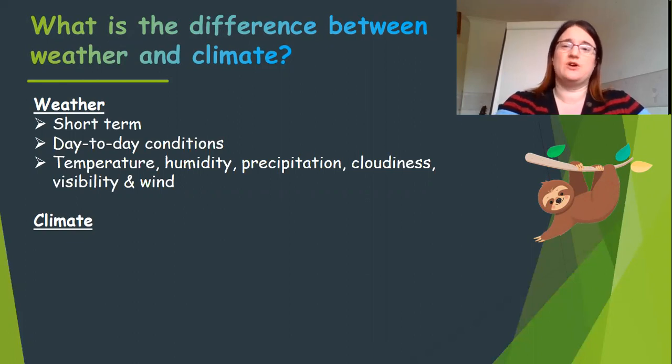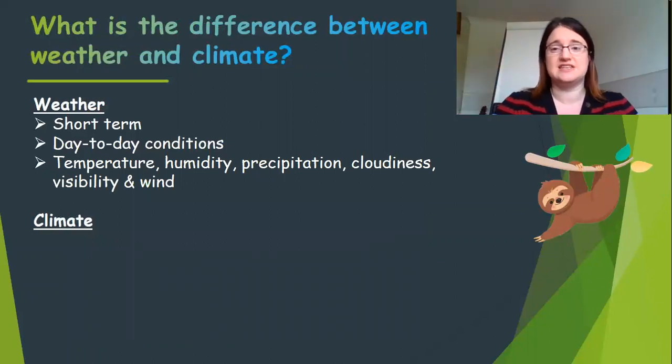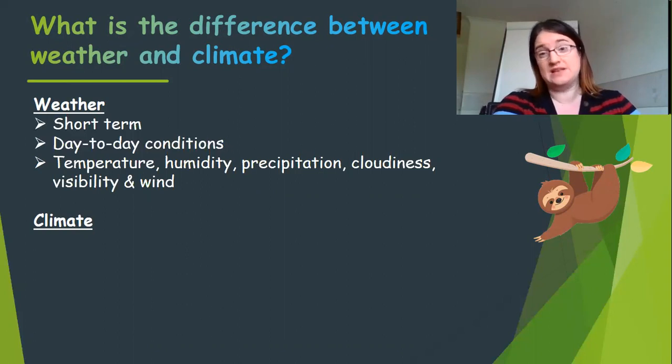When you're thinking about weather, we often talk about the temperature, we talk about humidity, so how wet or dry the air is. We talk about precipitation, which is the geographical and scientific name for rain. We think about cloudiness, so what type of clouds there are affects what the weather's going to be like that day. We think about visibility, so how easy it is to see when we go out. Is there really thick fog, which is going to make it difficult for us if we've got to drive somewhere? And we think about wind and the wind speed and direction, because that has an impact on day-to-day weather.